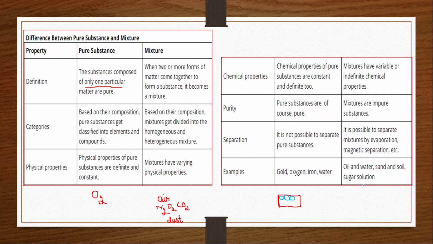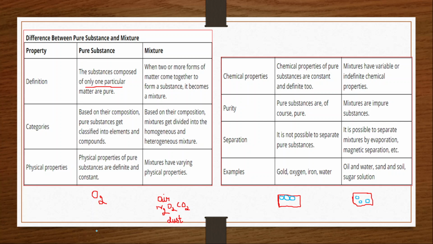Suppose you consider the case of mixtures. Let us consider a mixture. In a mixture, it is made up of 2 or 3 different particles, as it is said. So a few particles like this.